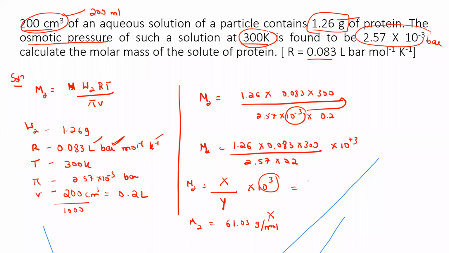The final value can be expressed as 61.03 into 10 to the power 3, gram per mole, that is 61,030 gram per mole. Those replying yes are correct. You can express it in this way. So this is the answer for the question. With that, dear students, let me stop sharing.